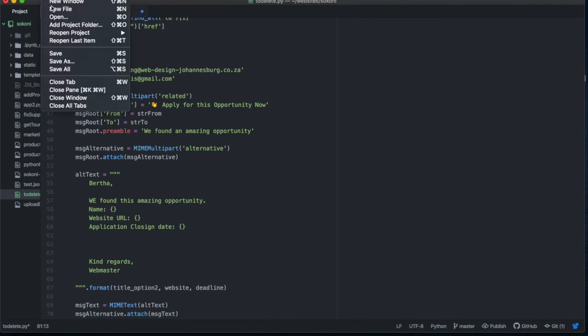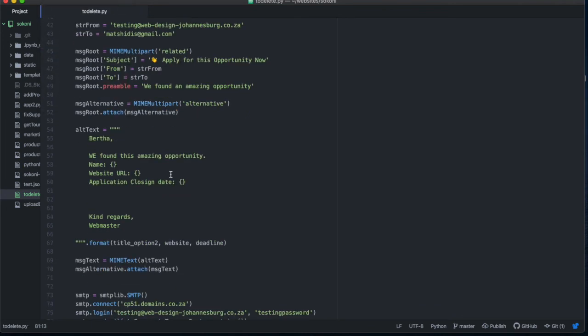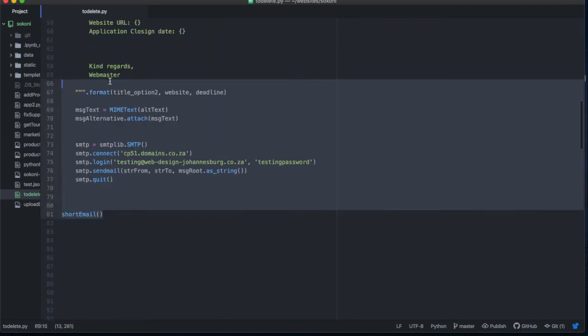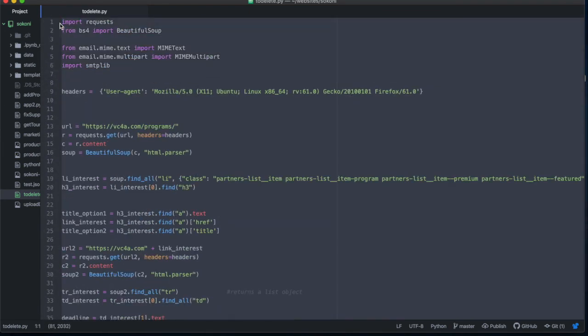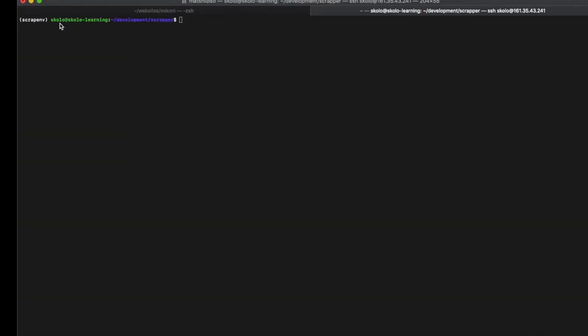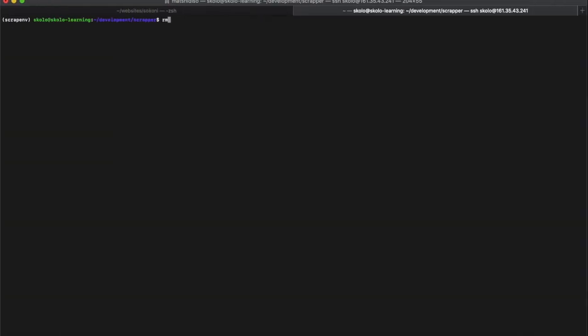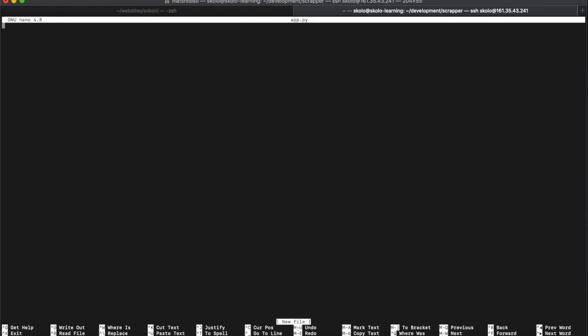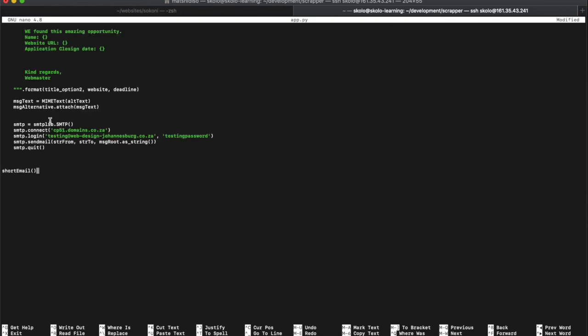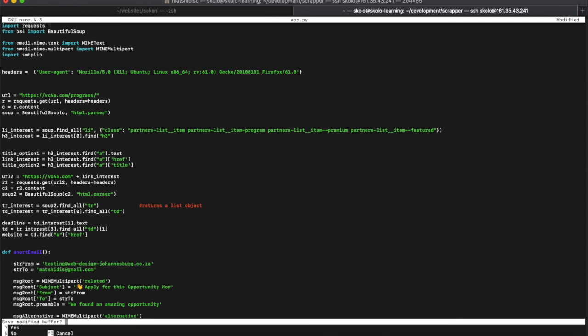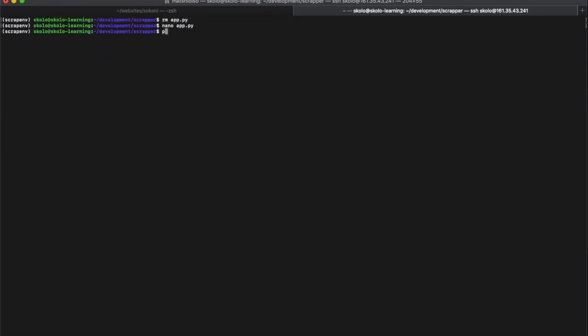So I'm going to save that, copy it and run it. Just check that I don't get errors, okay? Because if there's an issue, I should get errors. So let's remove app.py. Okay, so it ran without errors. Let's hope the email was sent.